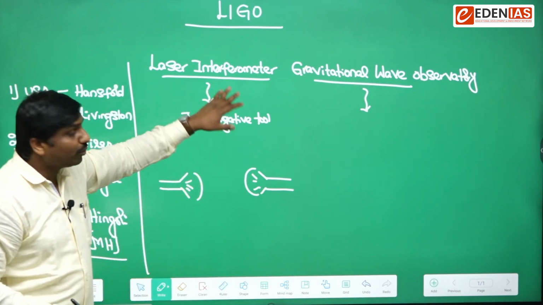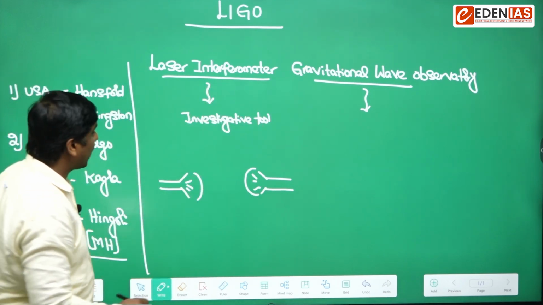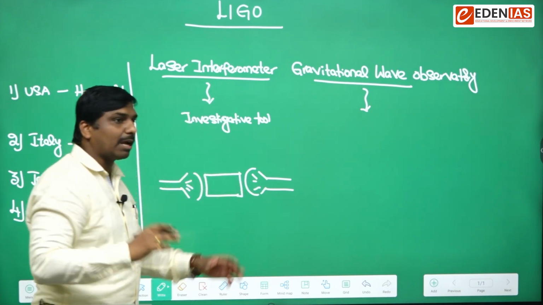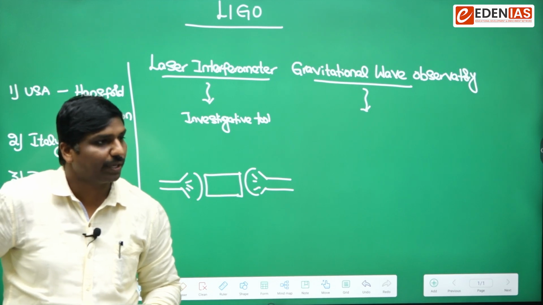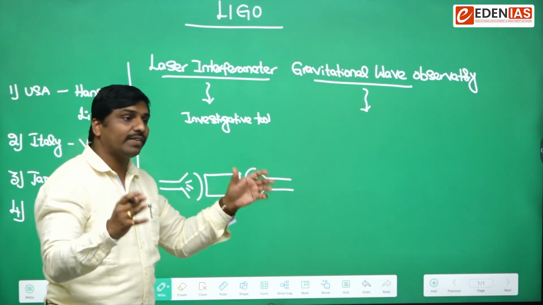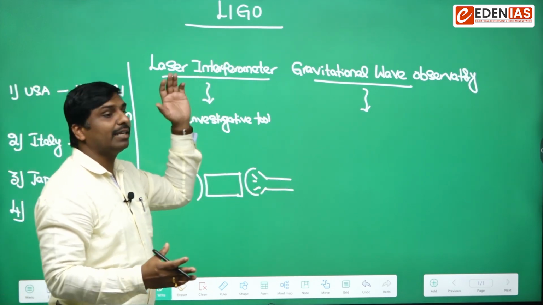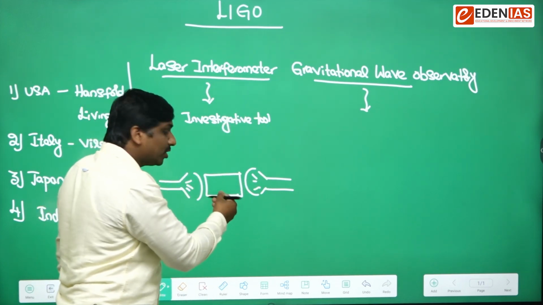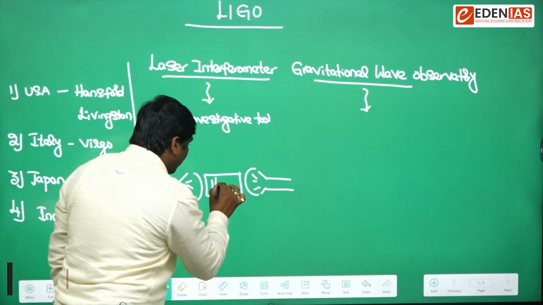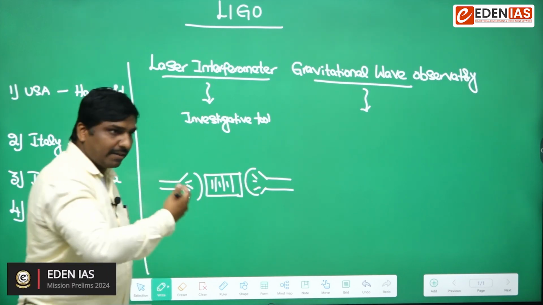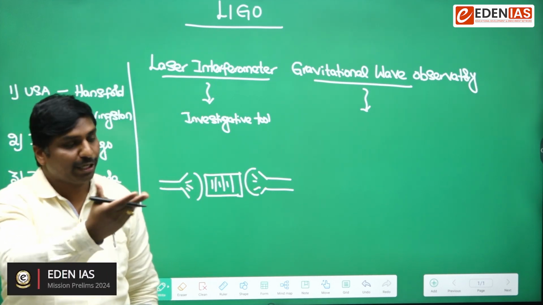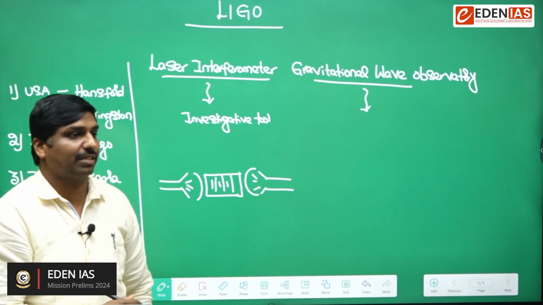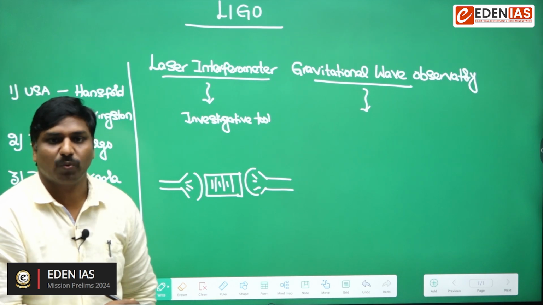What laser interferometers do is merge these two light sources coming from different sources, so that the light is framed into one spectrum and we can study it.